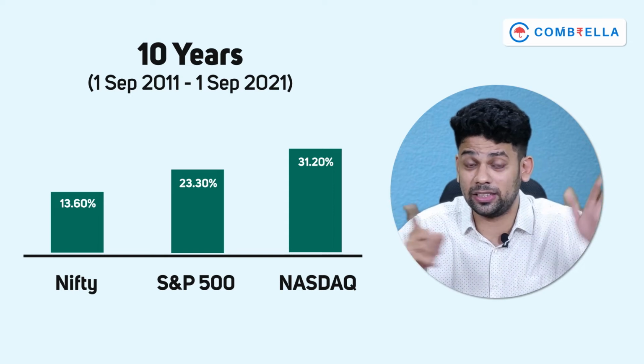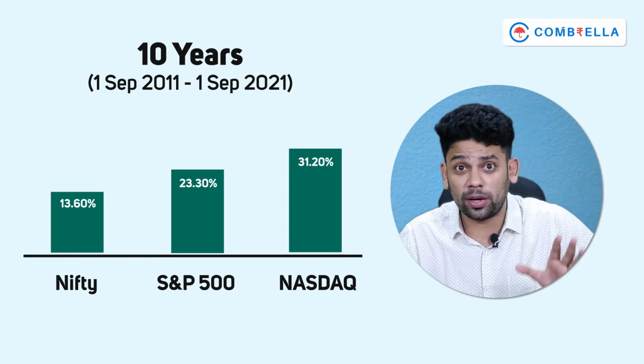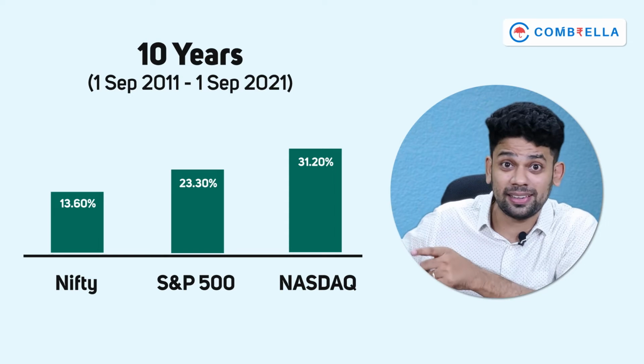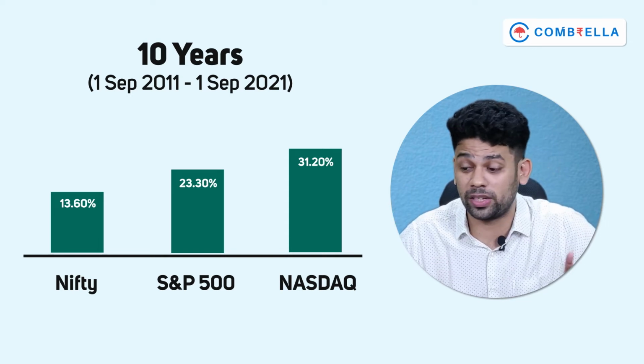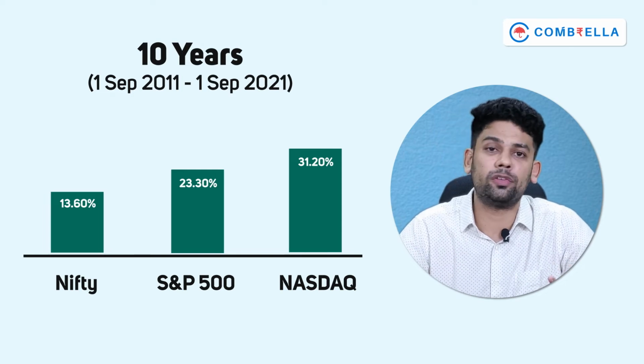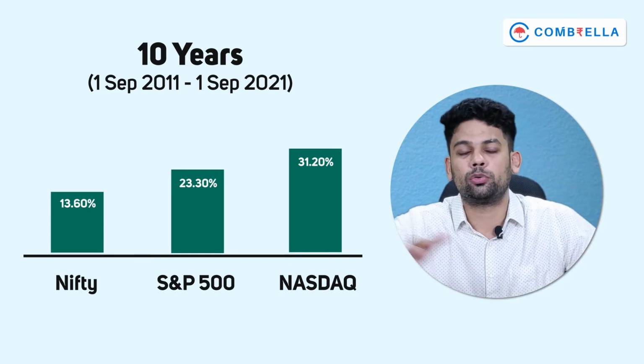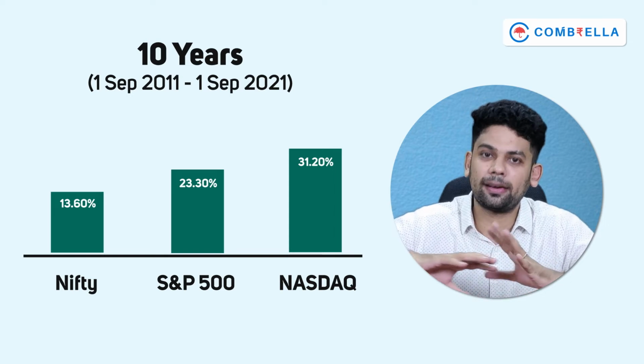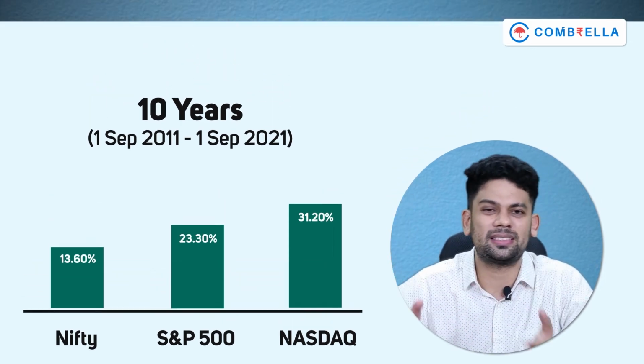Huge returns, Nifty 13%, Nasdaq 31%, friends. You can see the wealth created by Nasdaq companies. And obviously, from 2011 to 2021, the top companies, Amazon, Tesla, Google, Microsoft, Apple, all went through the roof.